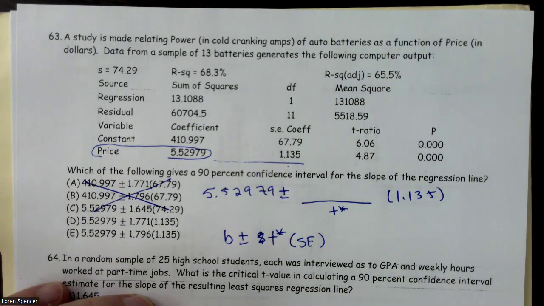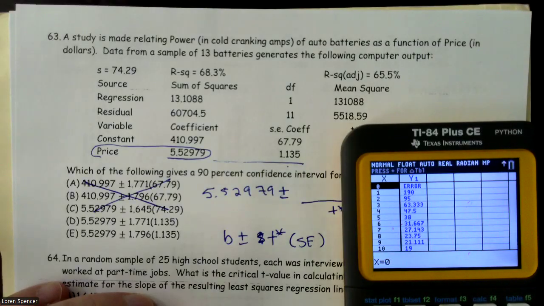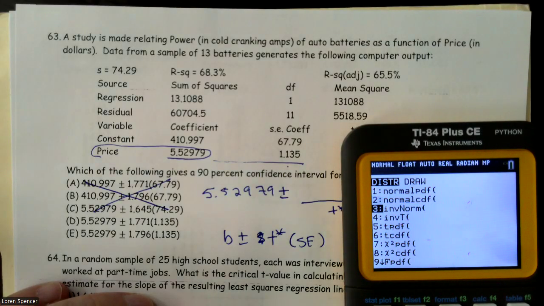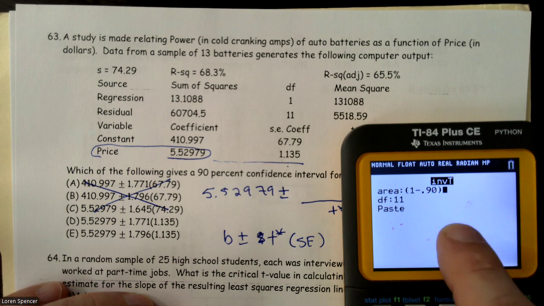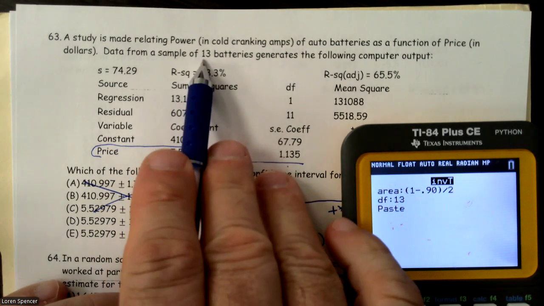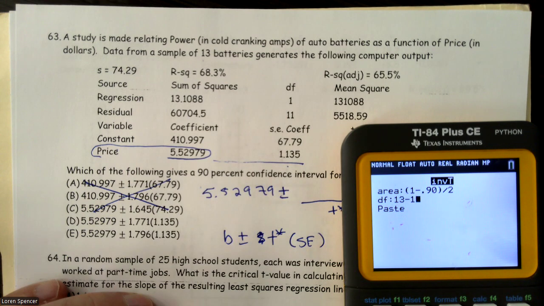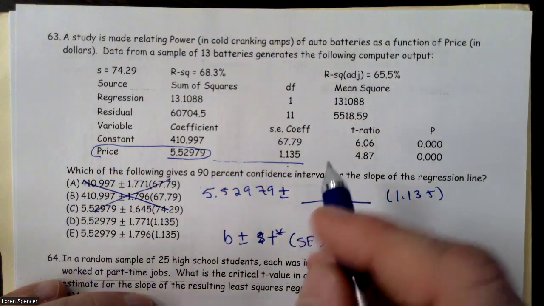All right. But now we need to calculate t star. Well, we're going to go second vars, inverse T. And in this case, we have parenthesis 1 minus 0.90, because I wanted a 90% confidence interval, divided by 2. And our degrees of freedom are going to be based on the sample size, so 13 minus 1. And we get 1.7822.